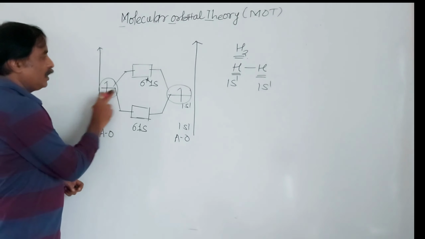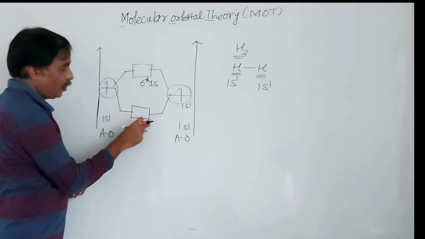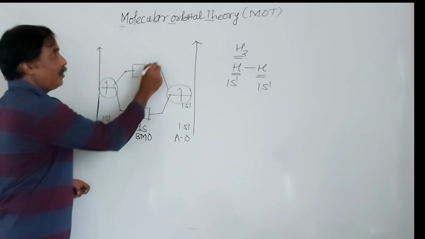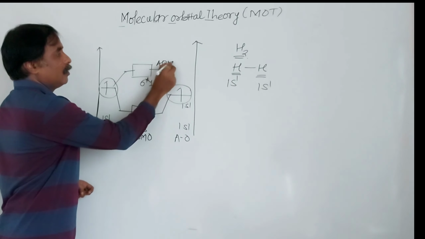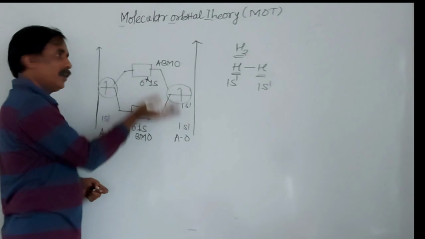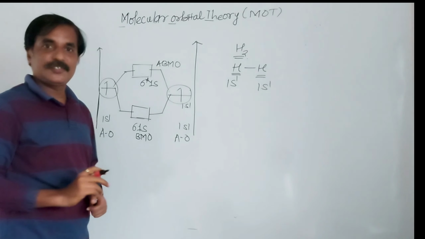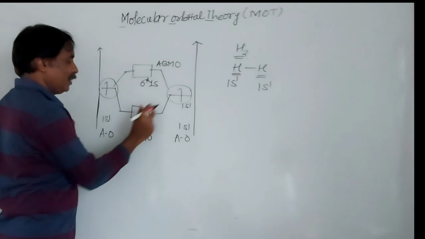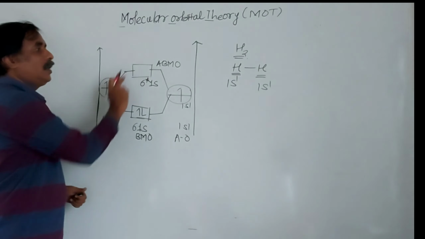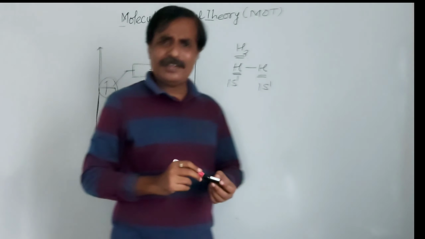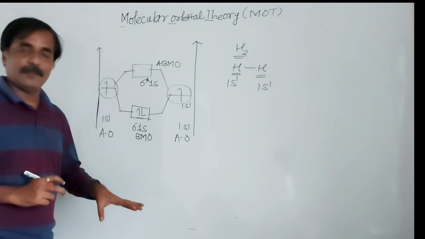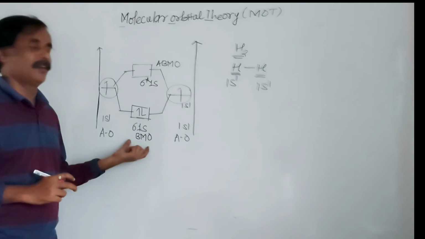So here both electrons will enter the bonding molecular orbital. This is the bonding molecular orbital, and this is the anti-bonding molecular orbital, because the energy of the bonding molecular orbital decreases and the energy of the anti-bonding molecular orbital increases. So both electrons enter the BMO. Now anti-bonding is empty, with less electron density compared to bonding. Actual bond formation takes place here.